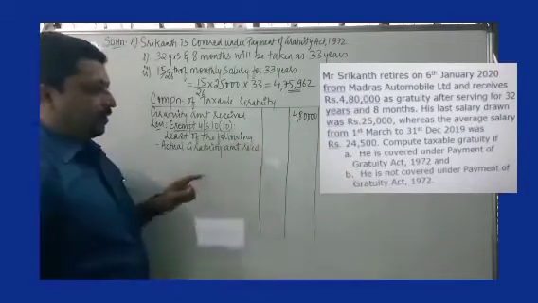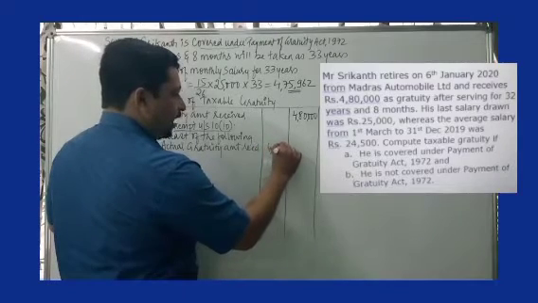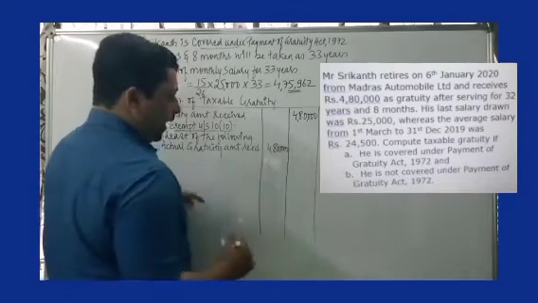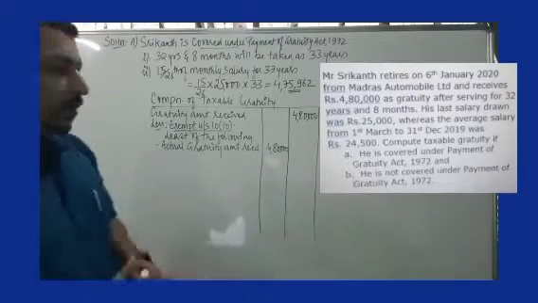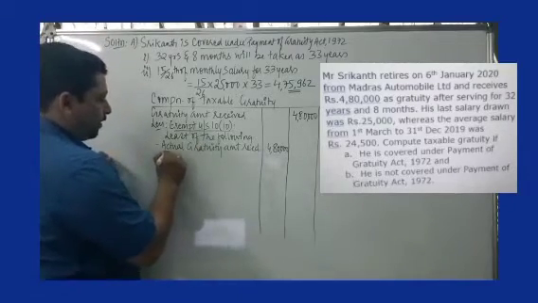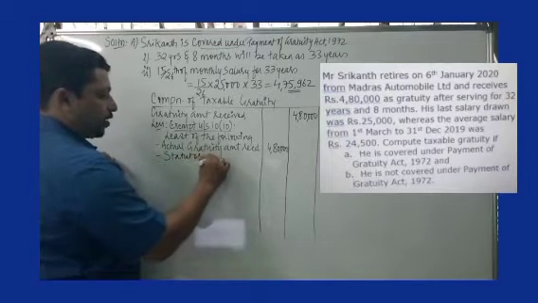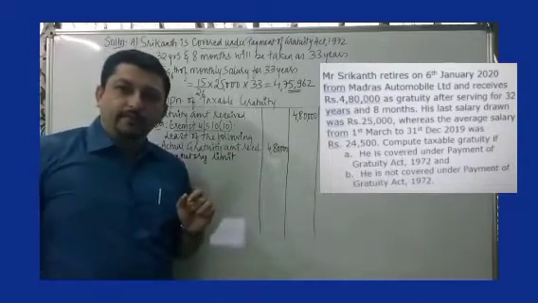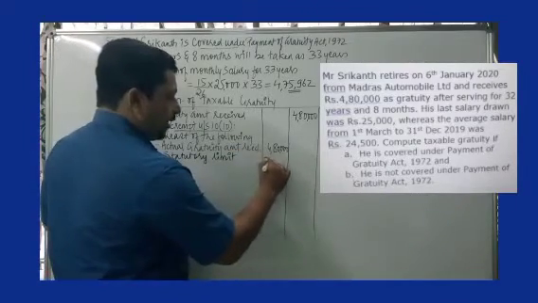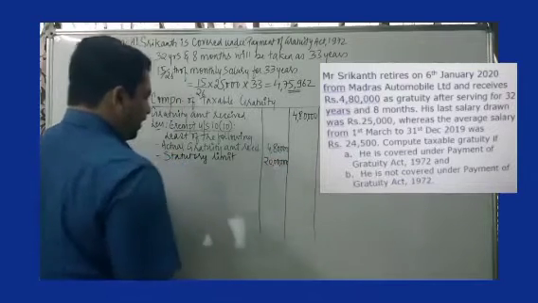We already have it. It is 4,80,000. Next, we will look at statutory limit. Statutory limit, as everyone is aware, is 20 lakh. So I write 20 lakh in the inner amount column.